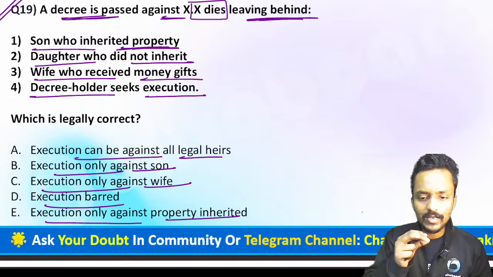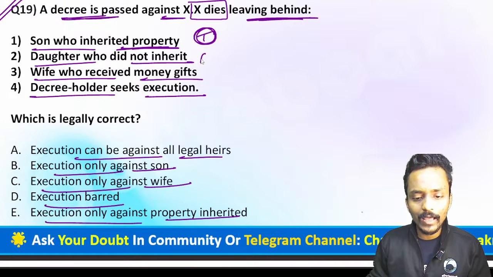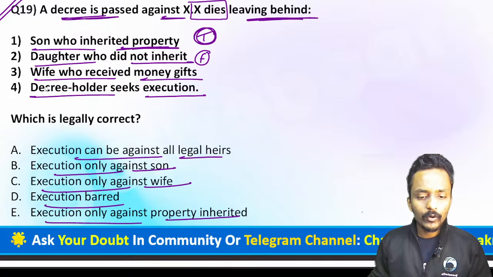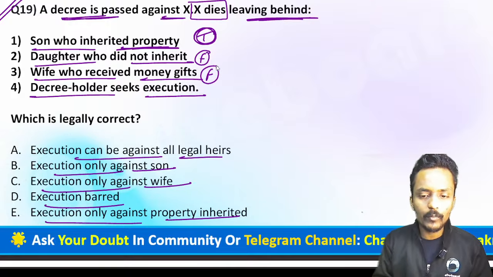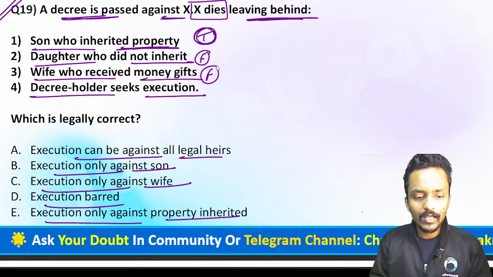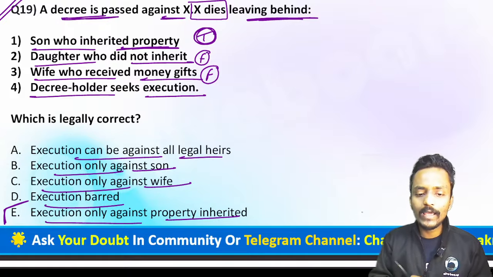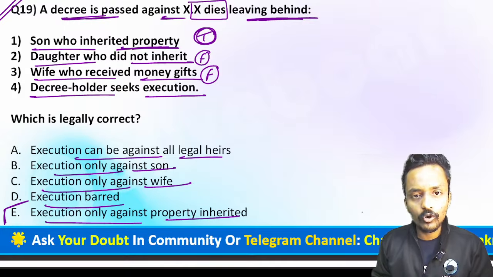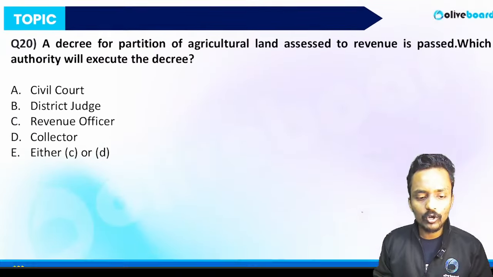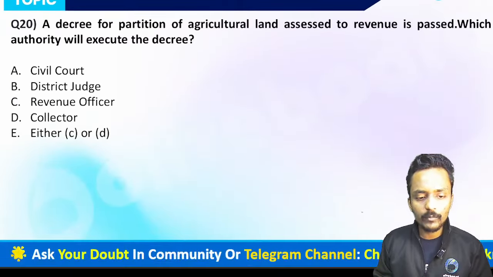But the daughter who did not inherit, how can you execute a decree against the daughter who didn't inherit any property of Mr. X? The wife who received the money gift, again sir, the money gift is just a personal kind of thing. A money gift is not a property against which you can enforce the decree. That's the reason option number E will be the correct answer. The son who inherited the property after the death of Mr. X, only against this property the execution shall be made. So execution shall be made only against the property inherited. So if you are selecting option number E, yes, your answer is absolutely correct, guys.